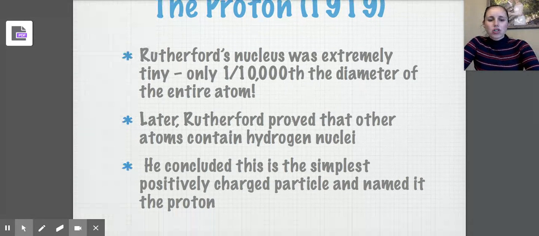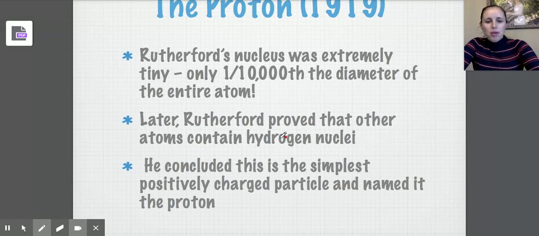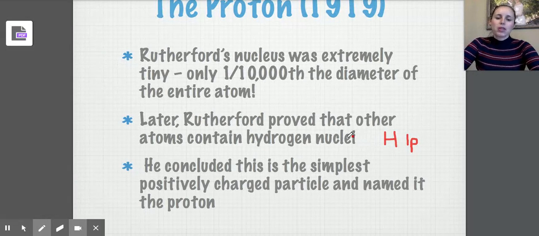Later, Rutherford actually proved that other atoms contain hydrogen nuclei. This is kind of confusing to some students. If you take a look at hydrogen on the periodic table, when it's charged, it has no electrons. Hydrogen has no neutrons. So hydrogen is actually just made up of one proton. Scientists often use the term hydrogen nuclei, and what they're talking about is just a proton.